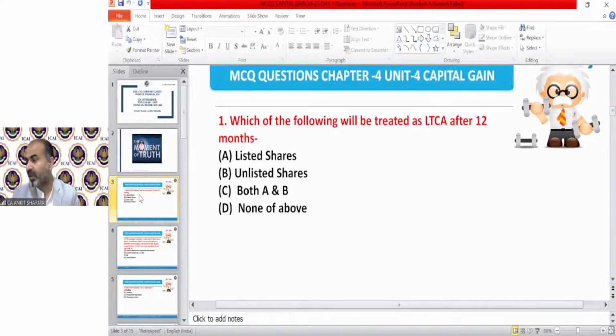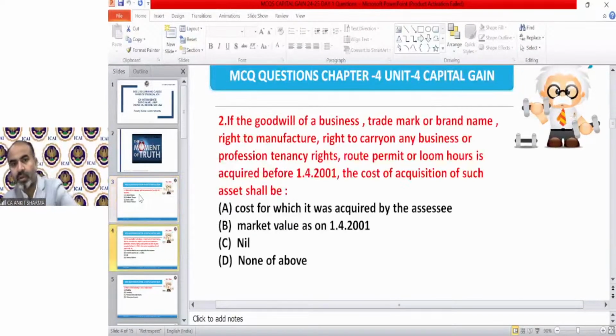Okay, Ms. Pooja? So the correct answer is, of course, option A, that is listed share. A listed share becomes a long-term capital asset after 12 months. Question number 2, kindly read this and give me an answer as soon as possible. It is again regarding the cost of acquisition. The question 1 answer was A. Now question number 2 is regarding goodwill, trademark or brand name, right to manufacture, right to carry on any business, etc.